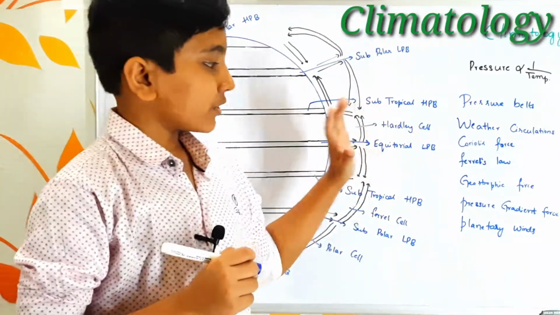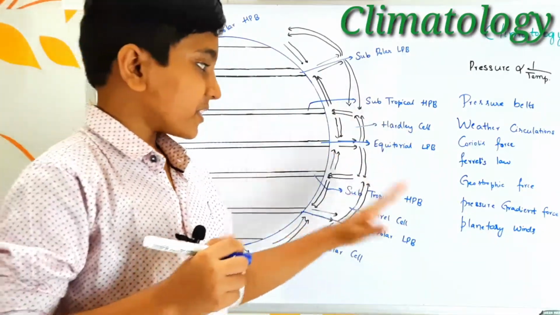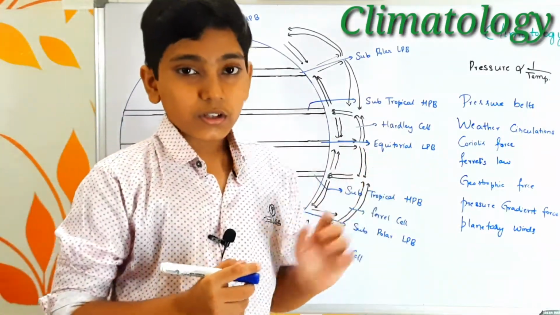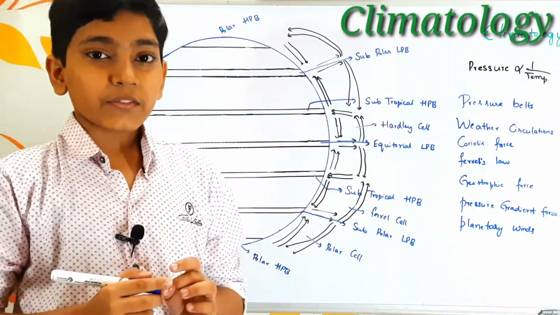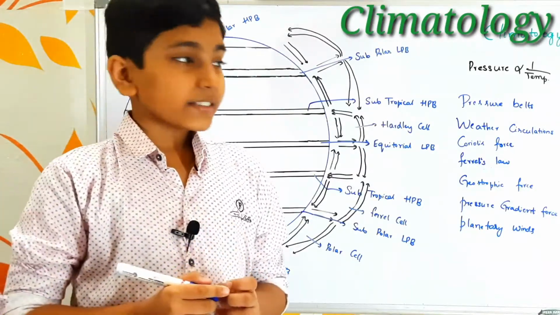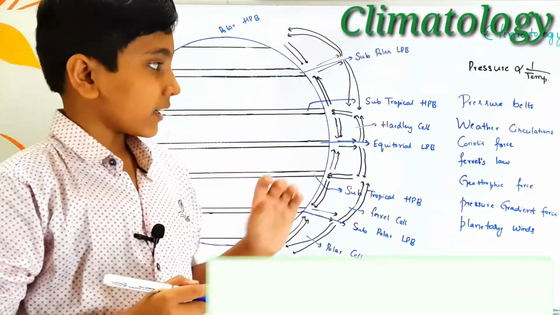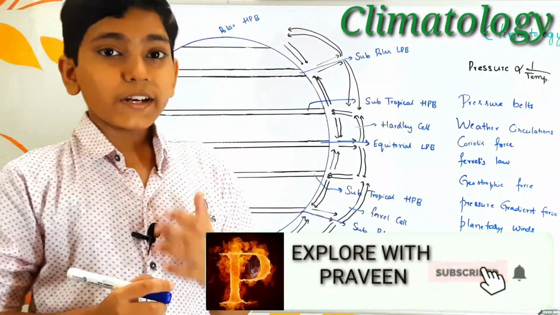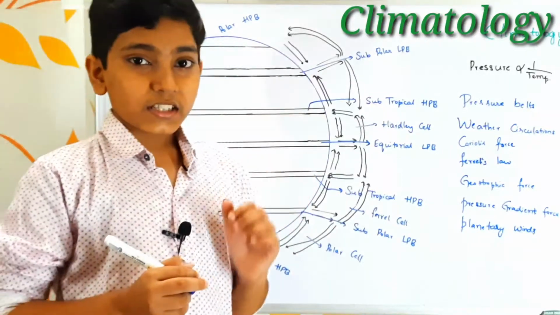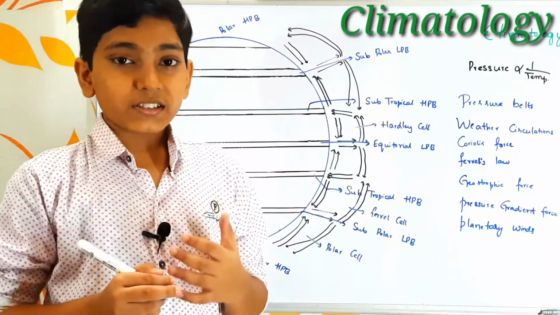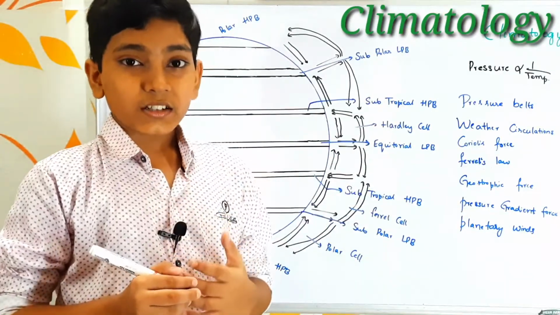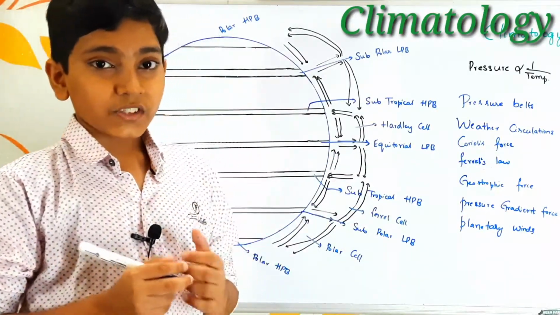Next, let's come to the four important forces which affect the planetary winds. The first one is Coriolis force. Coriolis force is named after a French mathematician called Coriolis. In the year 1786, he spoke about the Coriolis force. Now let us try to understand what this Coriolis force is. Coriolis force is nothing but the deflection of winds, and it is caused because of the rotational movement of the earth.